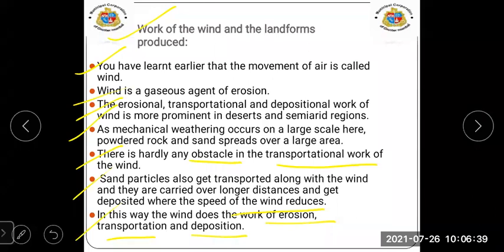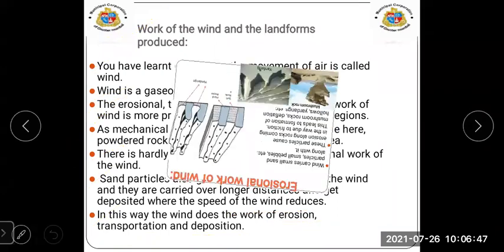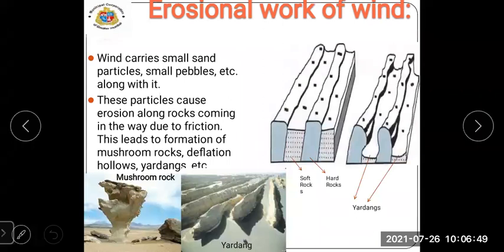Now we have learned about the work of the wind and the landforms produced. Then we'll move on to the next topic: erosional work of wind.